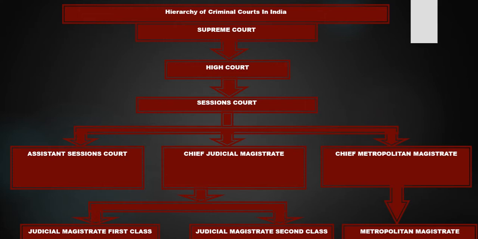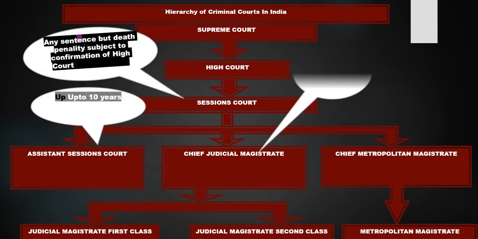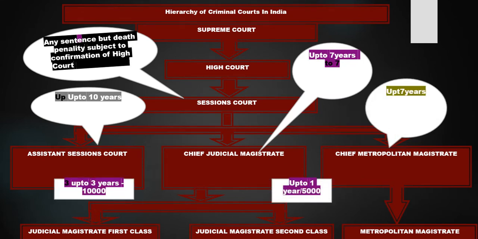We should know what powers they have. The Judicial Magistrate Second Class has the power to sentence a person to imprisonment up to 1 year or a fine of rupees 5,000. The power of the Judicial Magistrate First Class is that it can give a sentence up to 3 years, and it can impose a fine of rupees 10,000.